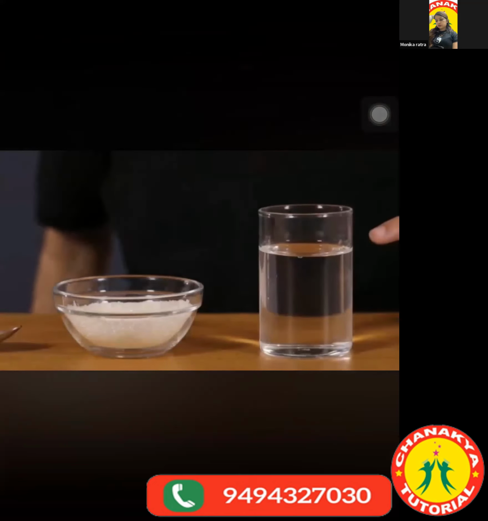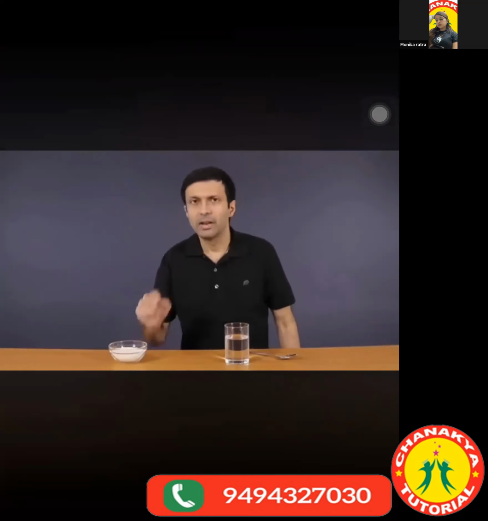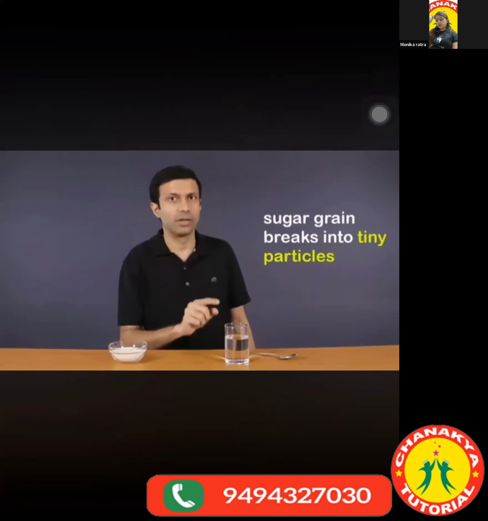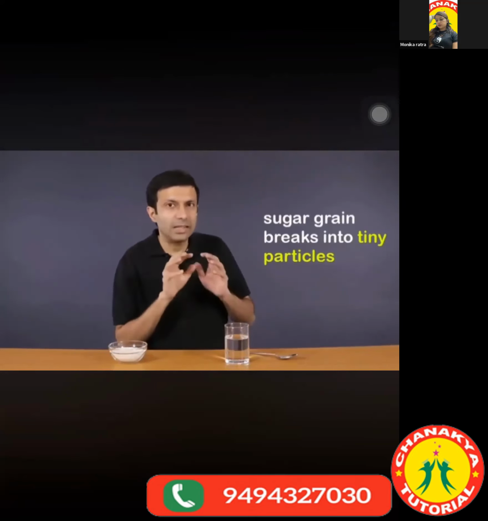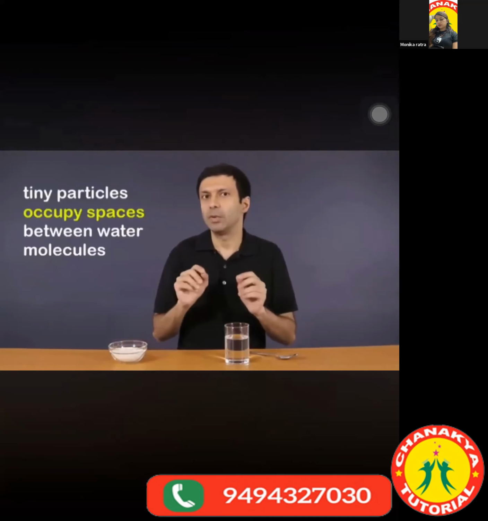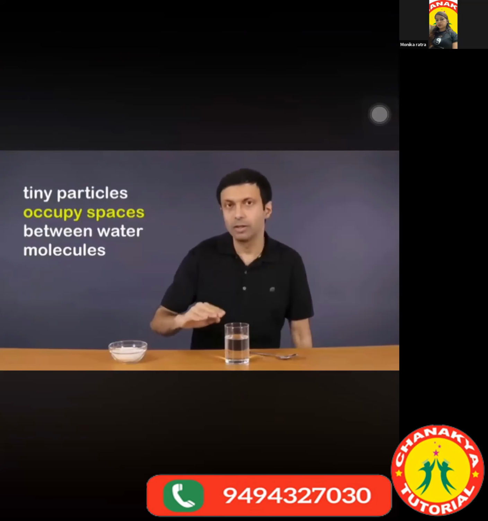Once we stop stirring, as you can see, there is no rise in the level of water. Why is it so? It's because these sugar grains break up into tiny sugar particles when they are dissolved in water. And these tiny sugar particles go and occupy the spaces between the water molecules. That's why the level of water does not show a rise.